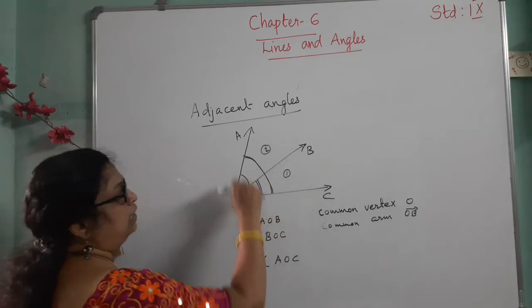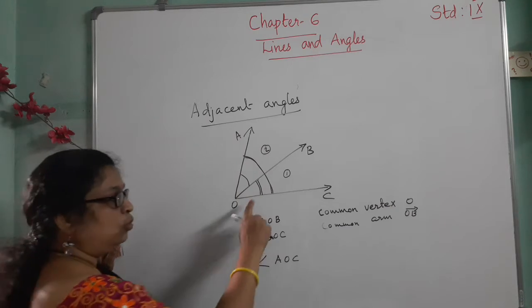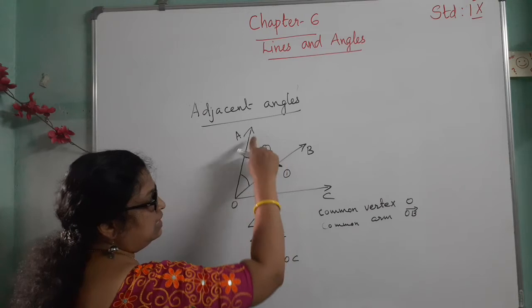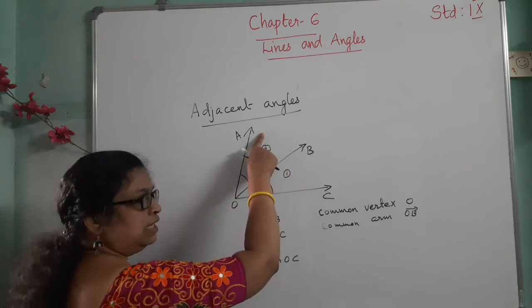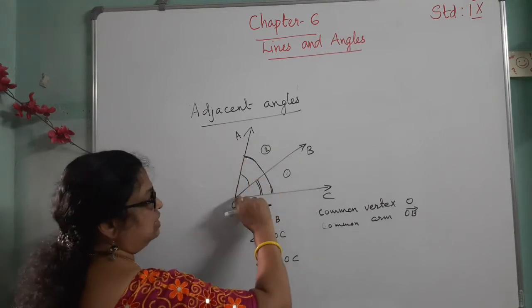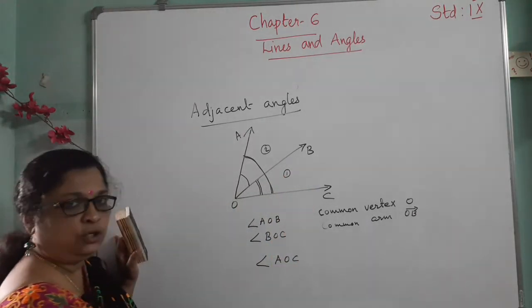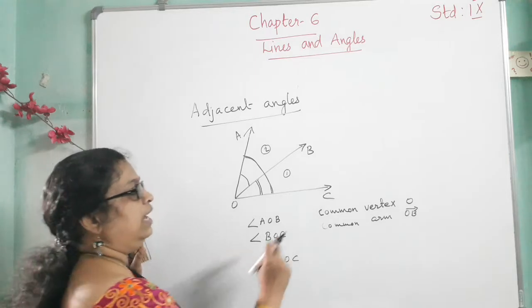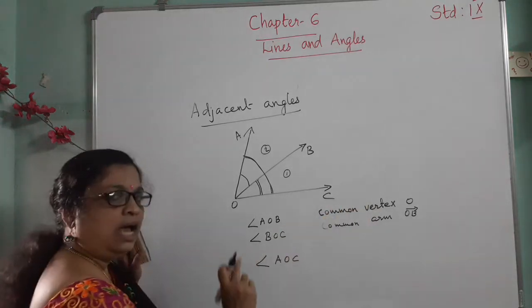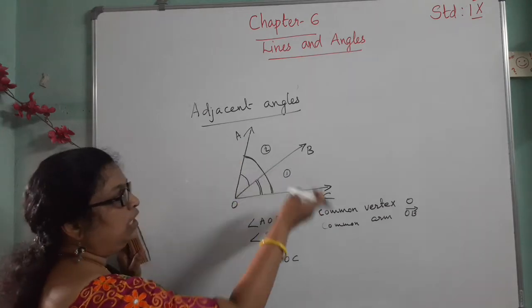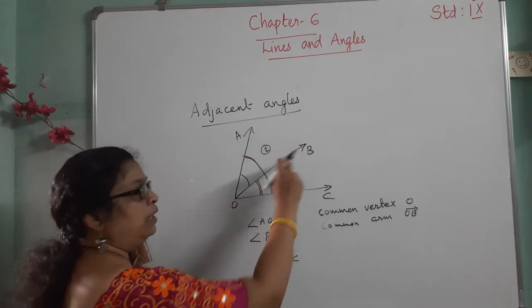Here OC and OA are the non-common arms, and these non-common arms are on different sides, one on the right side and the other on the left side of the common arm OB. That is, two angles are said to be adjacent angles if they have a common vertex, a common arm, and non-common arms on different sides of the common arm.